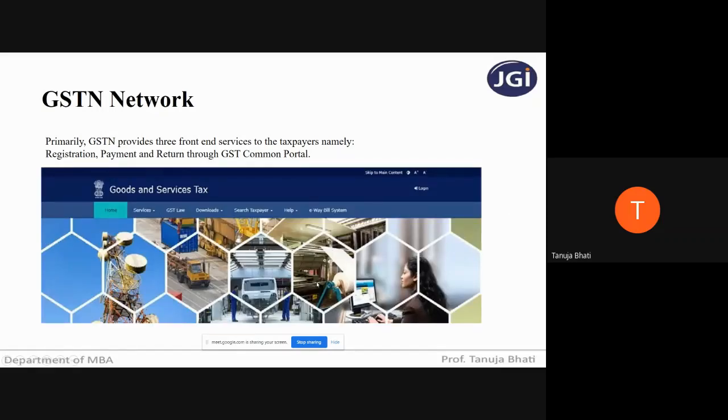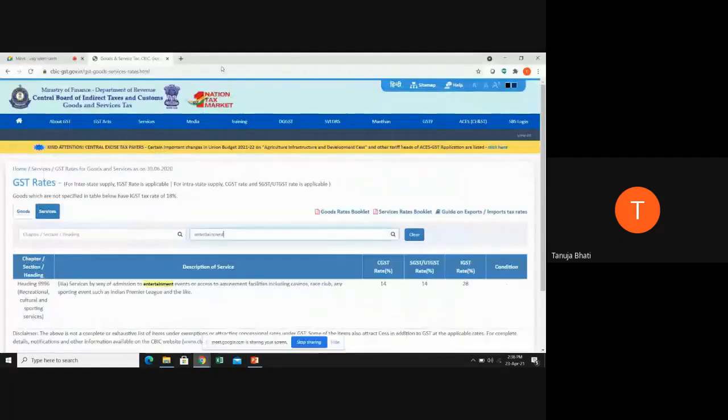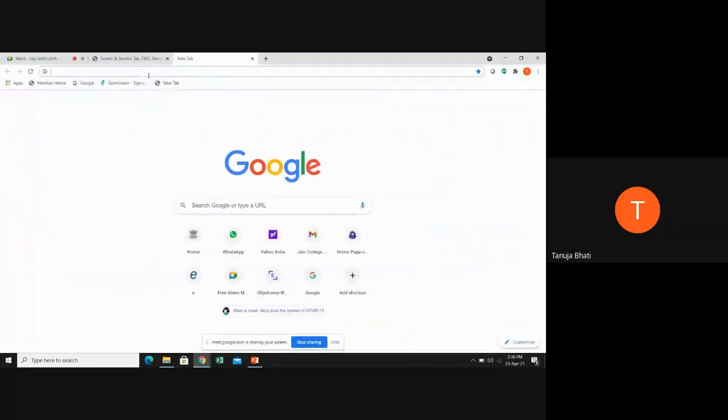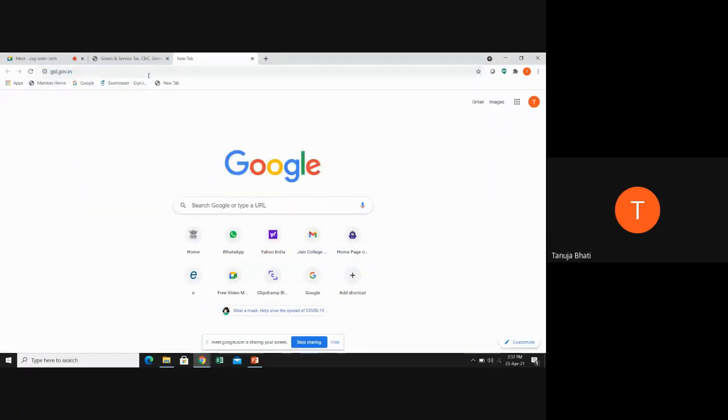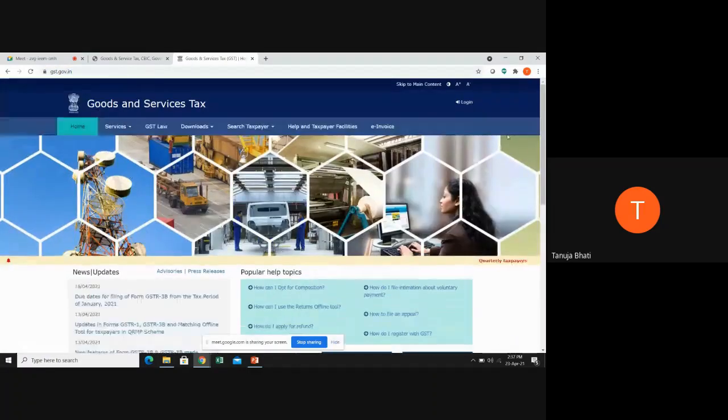Again, practically, I want to take you all to this particular website just for your practical knowledge, so you'll understand the theory better. So let us go. You all just need to type here www.gst.gov.in. This is the common portal which I was talking about just now in my previous slides. This portal will cater to all your GST related activities.